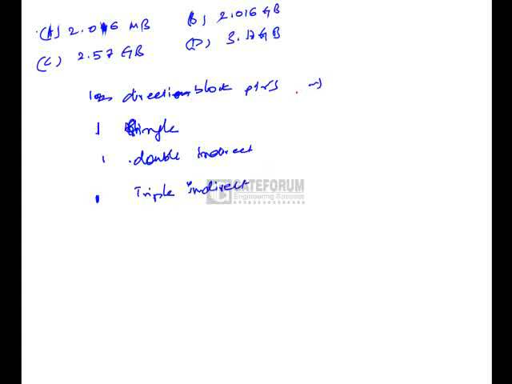So let us find the number of block addresses which can be stored in a block. Here block size is 1024 bytes. That means 2 power 10 bytes, and disk block address is of size 8 bytes. That means 2 power 3 bytes. So we can store 2 power 7 block addresses in one disk block.